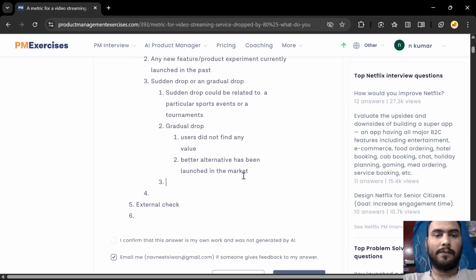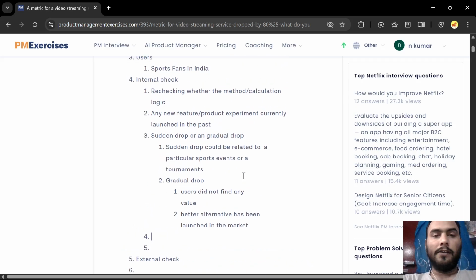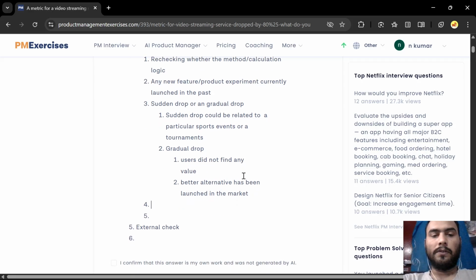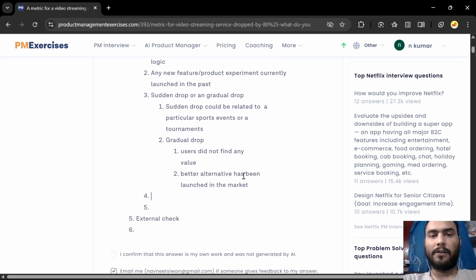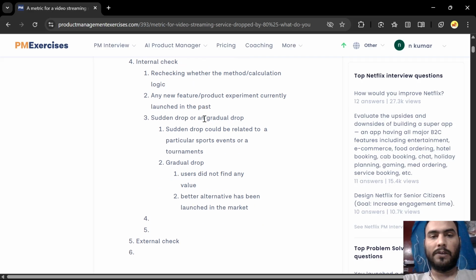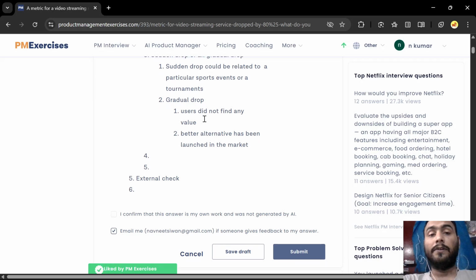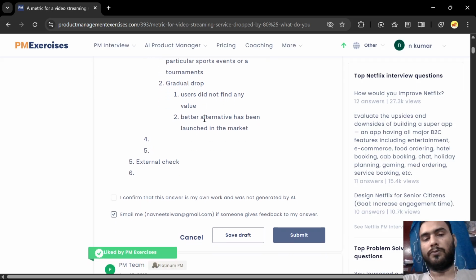Now anything else that comes under the internal, let us check. Internally, what else we can do is check our metrics, our calculation, or the analytics platform. We can also check any related feature or idea that we have lost. So we have not done that. We also checked our analytics, that is also fine. Now we have decided whether it is a sudden or gradual drop. Now we come to realize that it is a sudden drop.